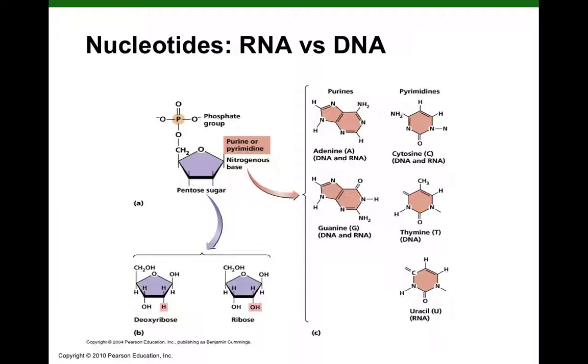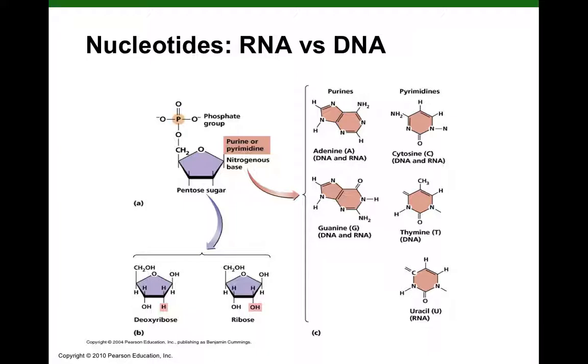And you might think, well, who cares, right? Well, it turns out, this is really cool, the oxygen on ribose is really reactive. And as a consequence, RNA is chemically less stable than DNA. In contrast, deoxyribose, since it contains 1 less oxygen, is chemically less reactive and therefore more stable.